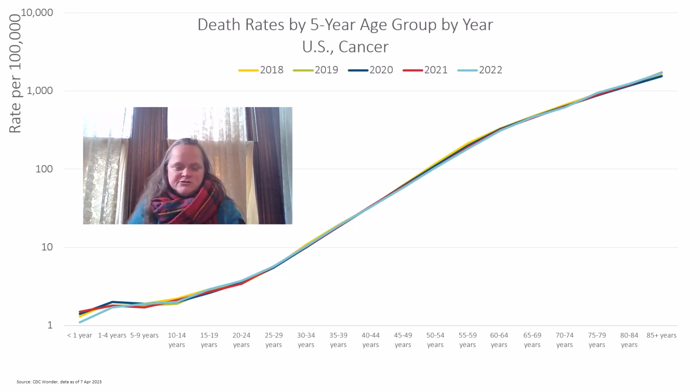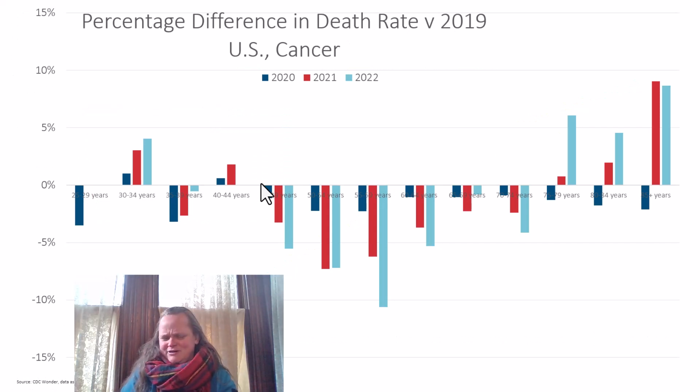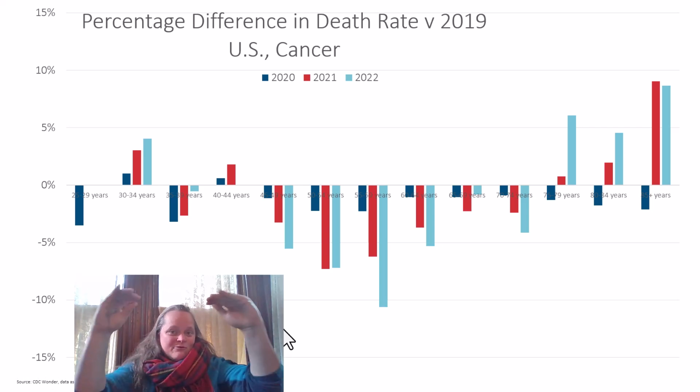So physiological causes of death in general have this general slope where you have an increasing death rate with increasing age, and it can look kind of different for children. But here's the one that's really funky, and this is the percentage difference versus 2019. Look at this vertical scale. The death rates actually went down for these middle age groups, and remember, cancer is the top cause of death pre-pandemic for these ages, and it went down.